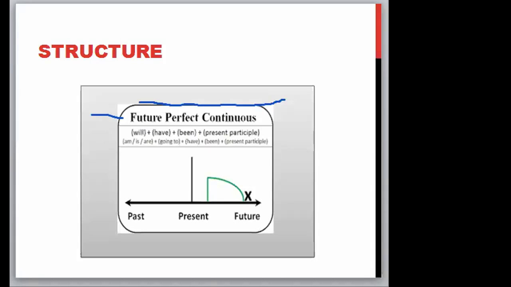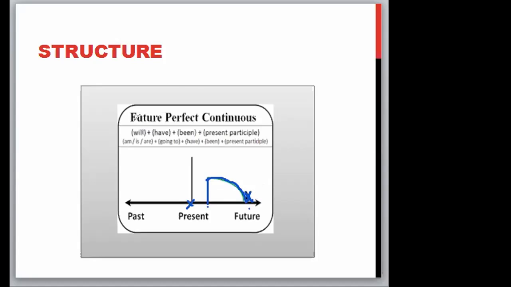Here is a little picture to show the idea. This is the past. This is the current or the present time. In the future perfect continuous, the action will begin in the future and continue until the action ends. Both the starting and the ending will happen in the future, not now, not in the past. Okay?